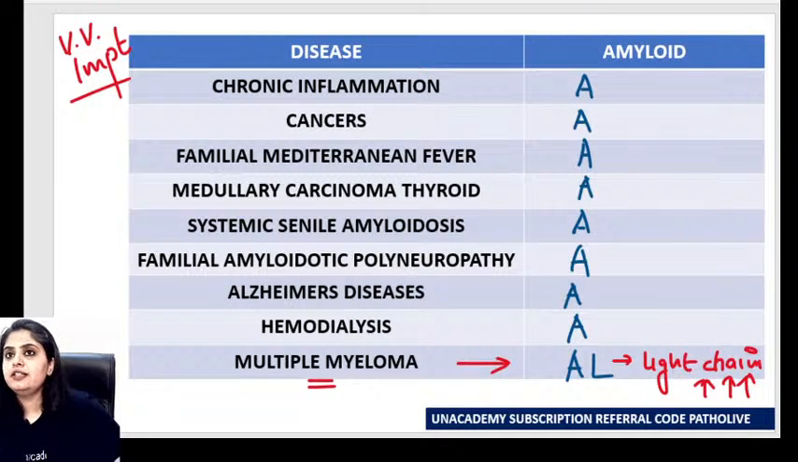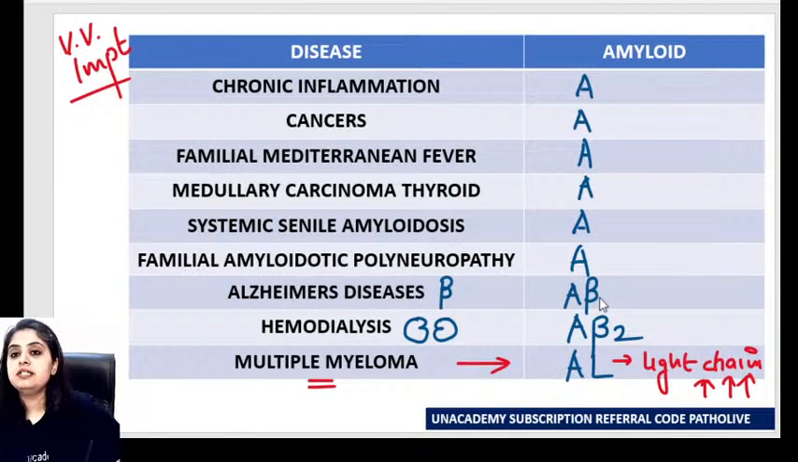Now let's come to these two which are in front of you. This you can fill up very easily. Hemodialysis. I'm talking about two kidneys, which means A beta 2 type of amyloid. Alzheimer's disease, I'm talking about one brain. One brain will tell me I'm dealing with A beta type of amyloid. So these three are easily done.